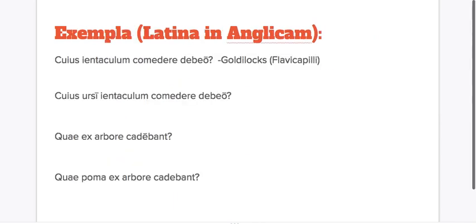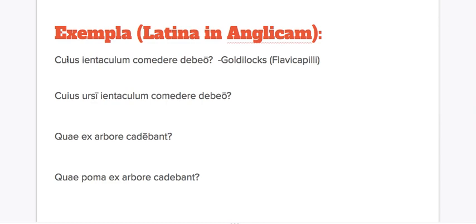Now, moving on to a few more examples. I give some here. See if you can translate them on your own. If you want to pause the video and do that, or you can pause the video after I do an example if you want to see the strategy. Okay? You should try and do some of these on your own for the practice.